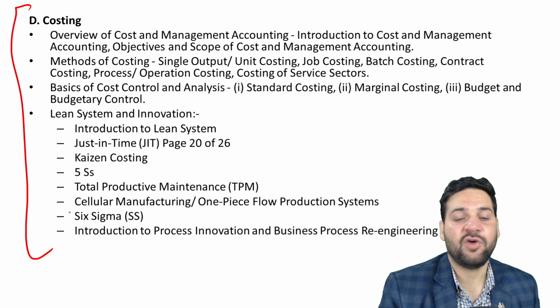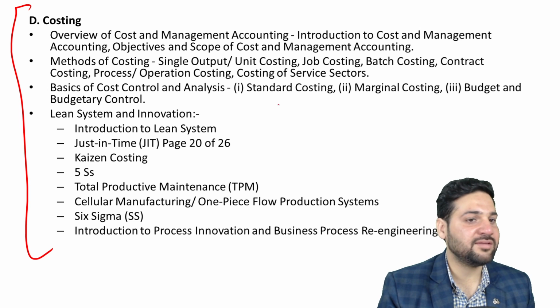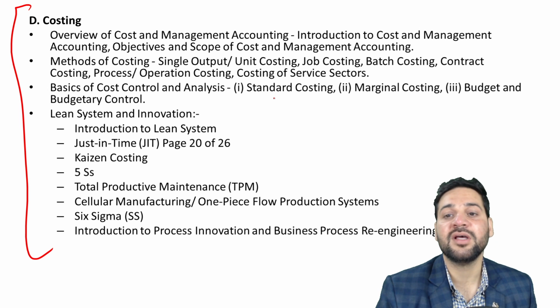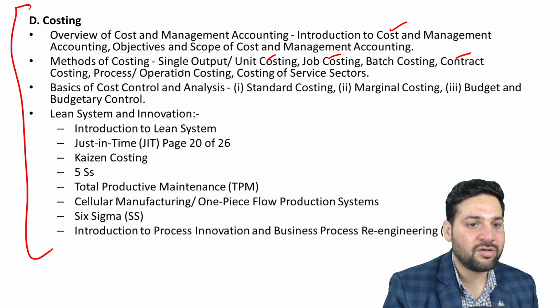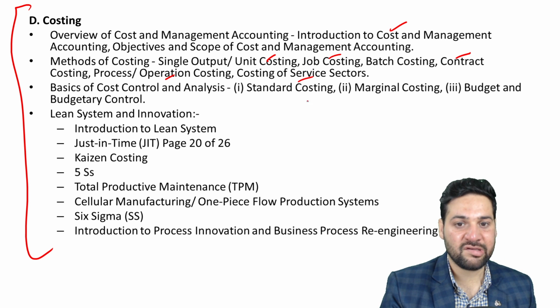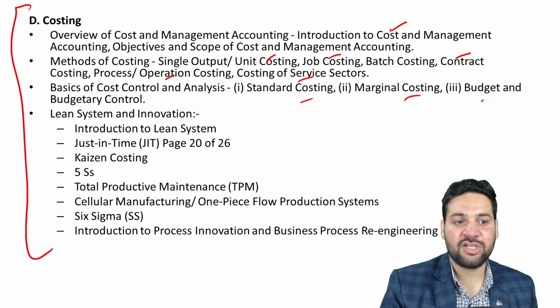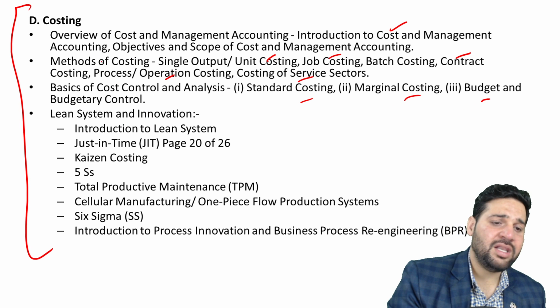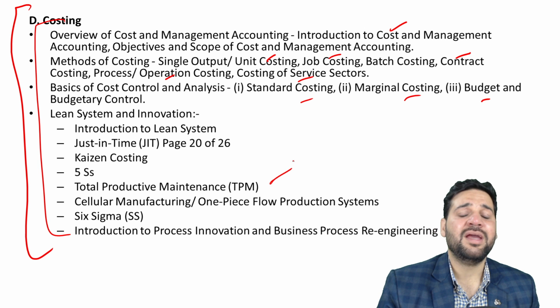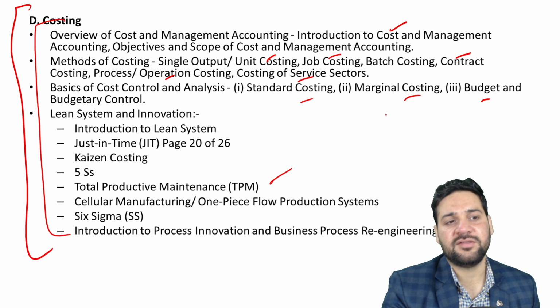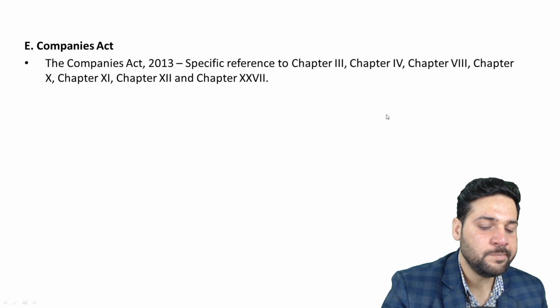So if you are preparing for RBI Grade B, NABARD Grade A, or any other exam, this is something new. I'm going to teach it. Cost accounting: simple job costing, contract costing, process and operation costing, service costing, standard costing, marginal costing, budgetary control. Limited topics are there. Just in time, cost in costing, TPM can be done within 4 to 5 days. Very, very easy. Companies Act is there.